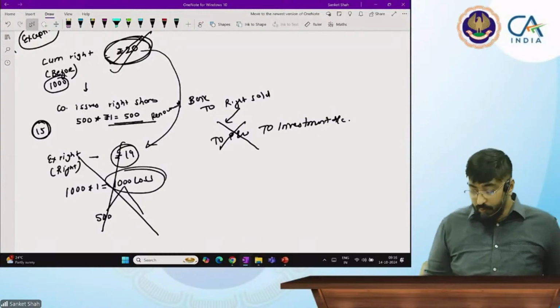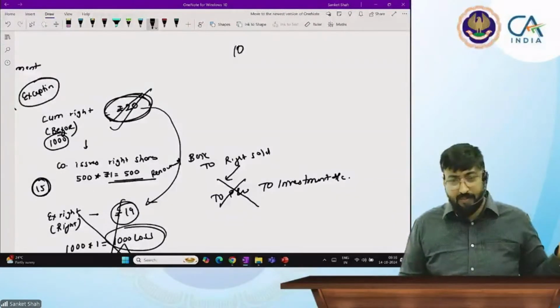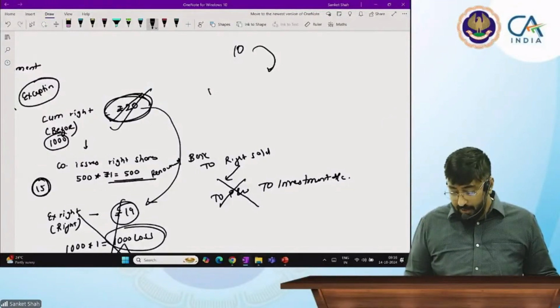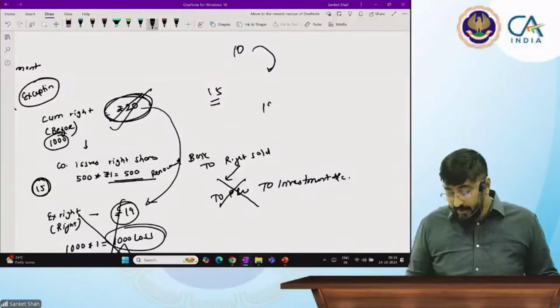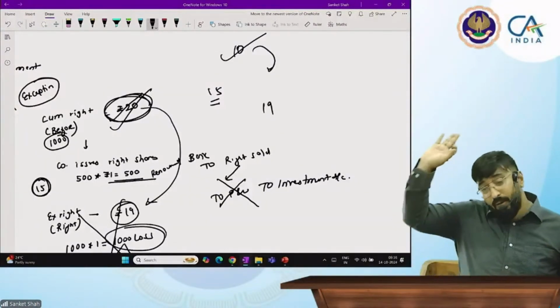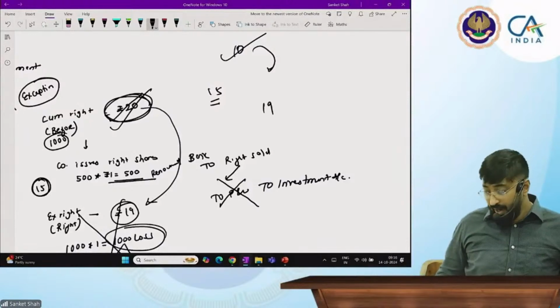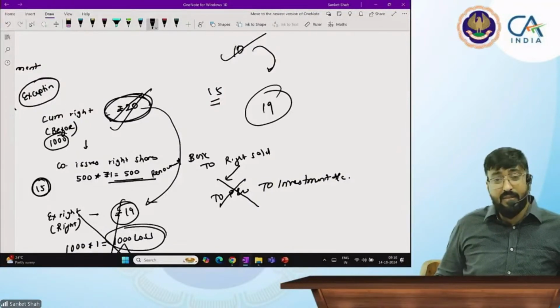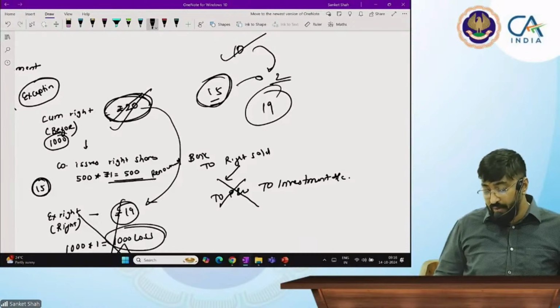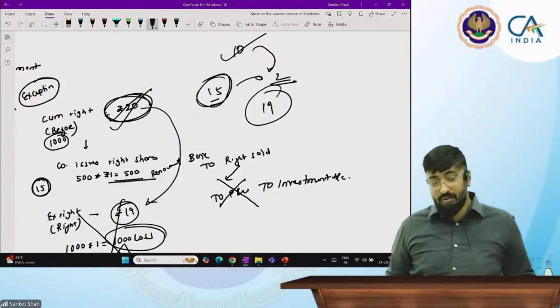Suppose I bought the share at 10 rupees 10 years back, right shares are announced, I'm getting right shares at 15 rupees, and the market price is now 19 rupees. I'm selling this right of 15 rupees for 2 rupees to someone. I renounced it.